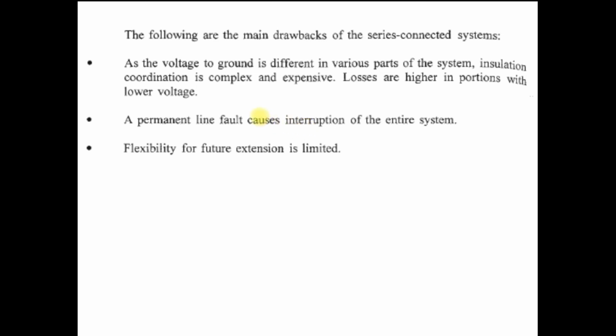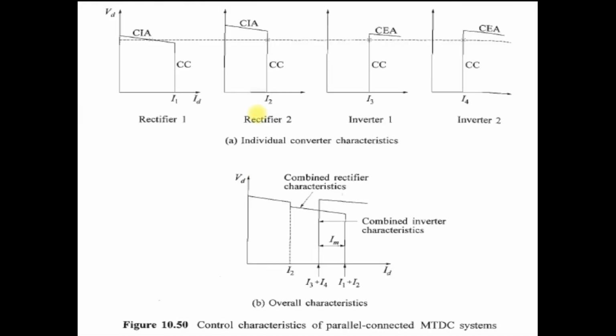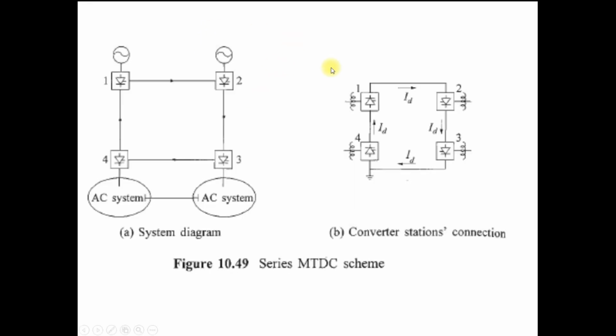The last drawback is that the flexibility for future extension is limited. In the series connection, once you erect the DC line, it is operated at a particular current value. Suppose you want to expand this multi-terminal DC line from 4 to 5 bridges or converter stations. You cannot achieve that, because once you design the DC cable for these 4 converters, you design it for a particular DC current.